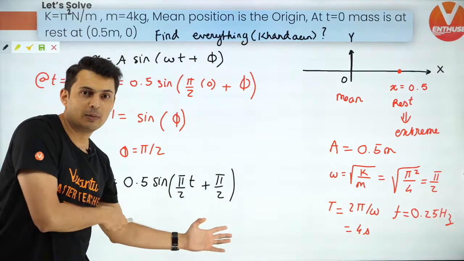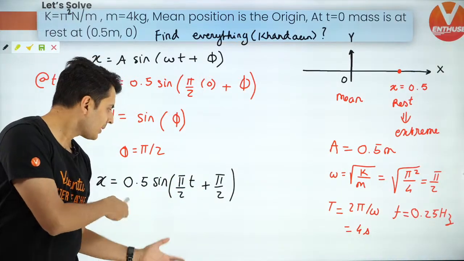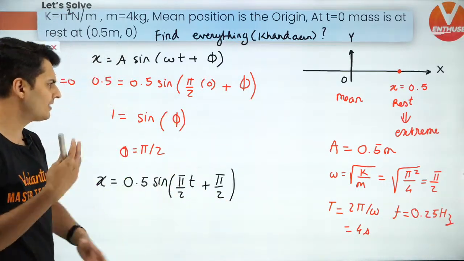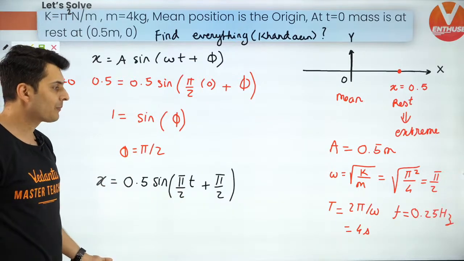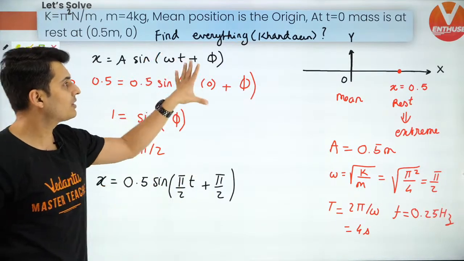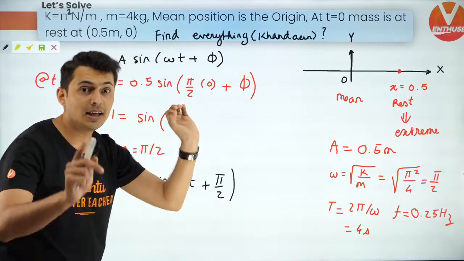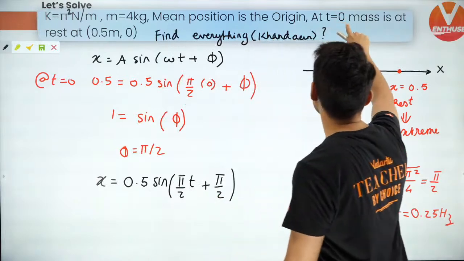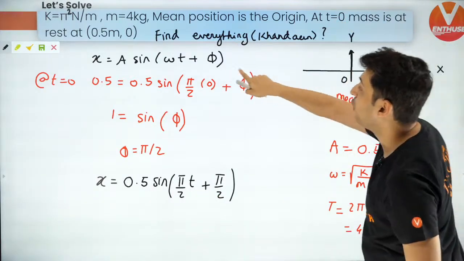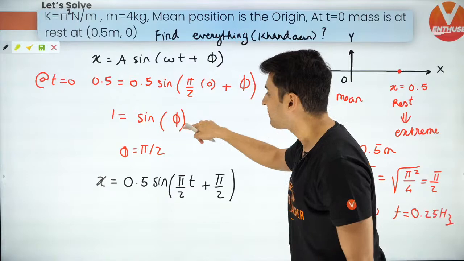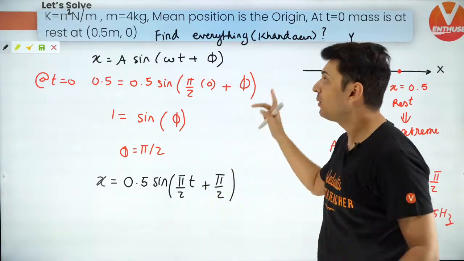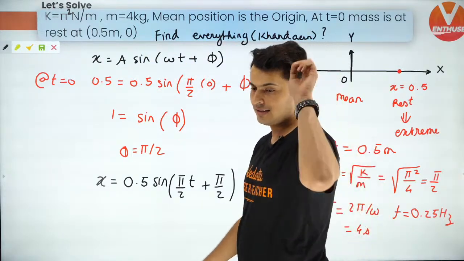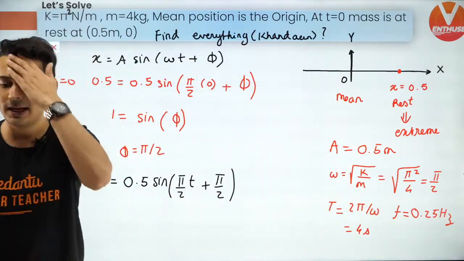Didn't we solve a very similar problem on this before? Once you know this, you can find so many other things, velocity, acceleration, everything. So guys, this is how that equation comes if you know the mass and the spring constant. And remember one thing, if initially the mass was somewhere else, won't this value also change? So that is what I told you. Phi depends on where it was initially. Understand that. Very important stuff.